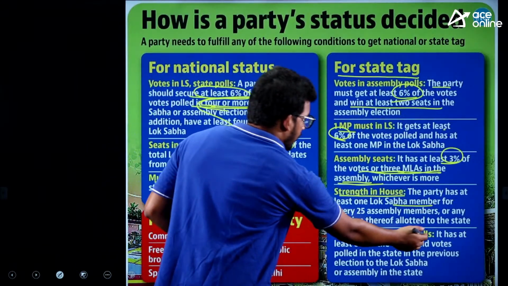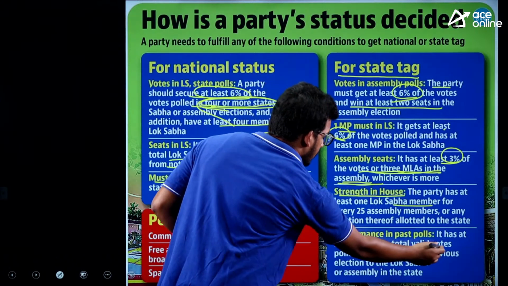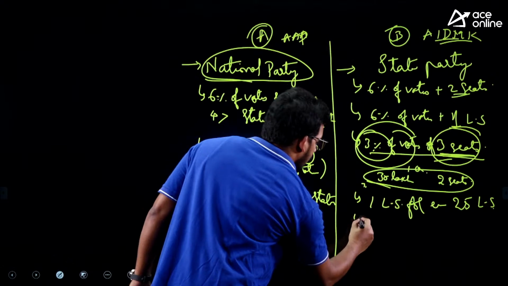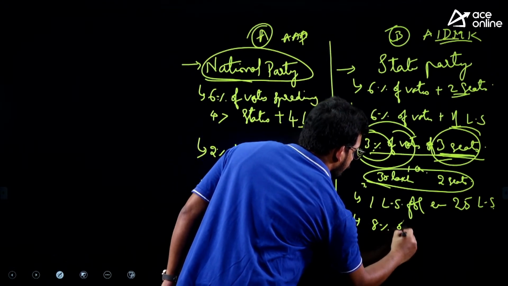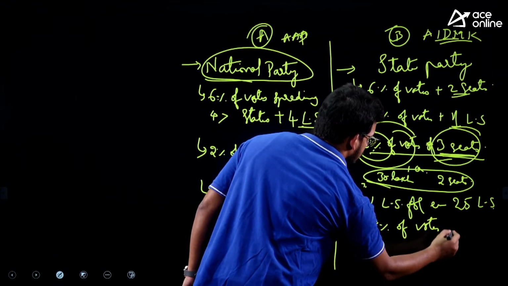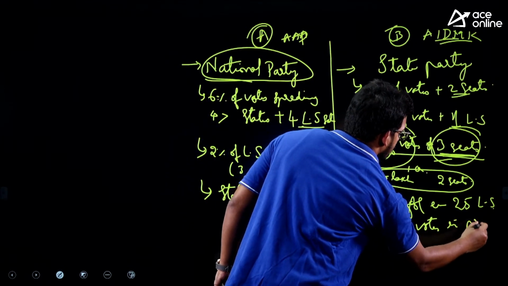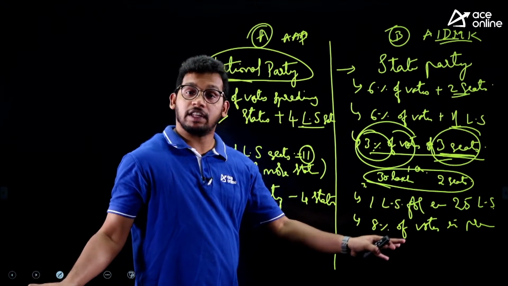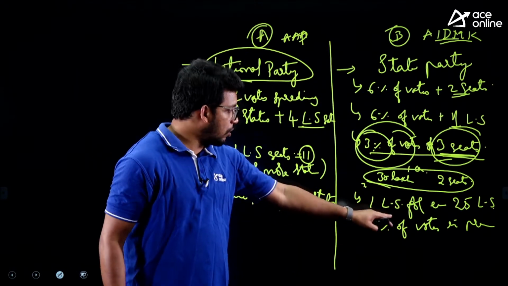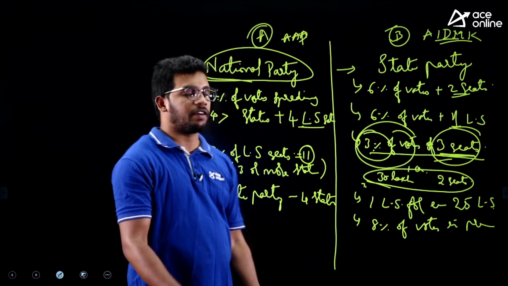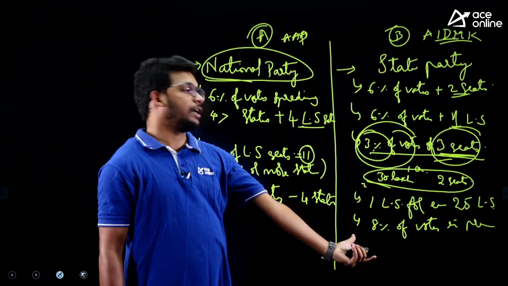Then performance in the past poll: at least 8% of the total valid votes polled in the previous elections. So even if they did not get any seat, 0 seats, but they got an 8% vote share, if they satisfy any one of these conditions, then they can be recognized as a state party.